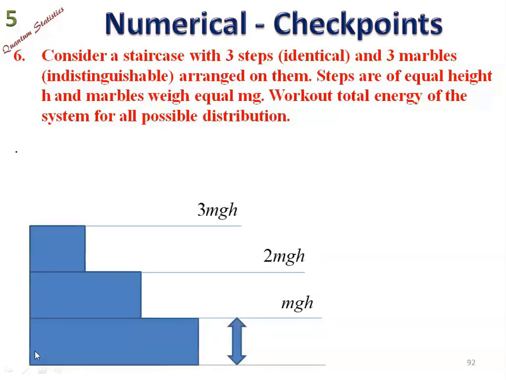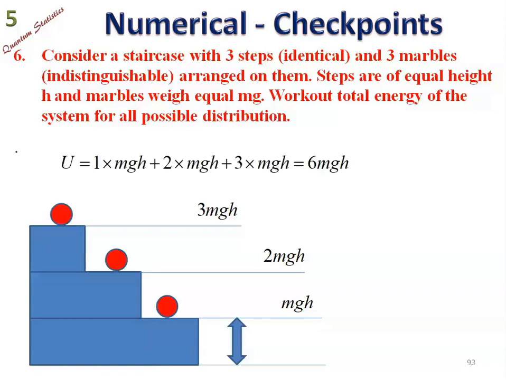Now let us suppose that h is the height, so mgh will be the potential energy of a particle on the first step, second step twice mgh, third step thrice mgh. We have to distribute 3 particles. Let us consider that we have 1 particle on each step. So the first step will have 1 particle having energy mgh. On the second step, we have a particle having energy twice mgh, and on the third step we have thrice mgh. Sum together will give us the total energy of the system, that is 6 mgh.